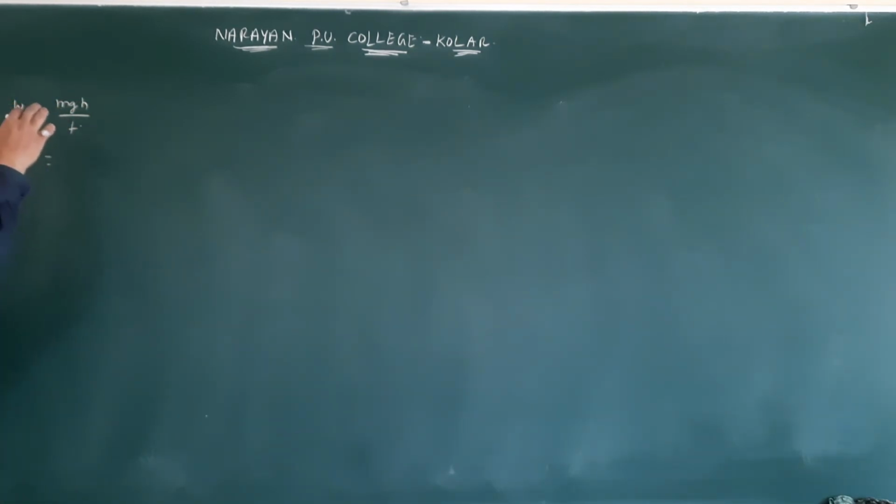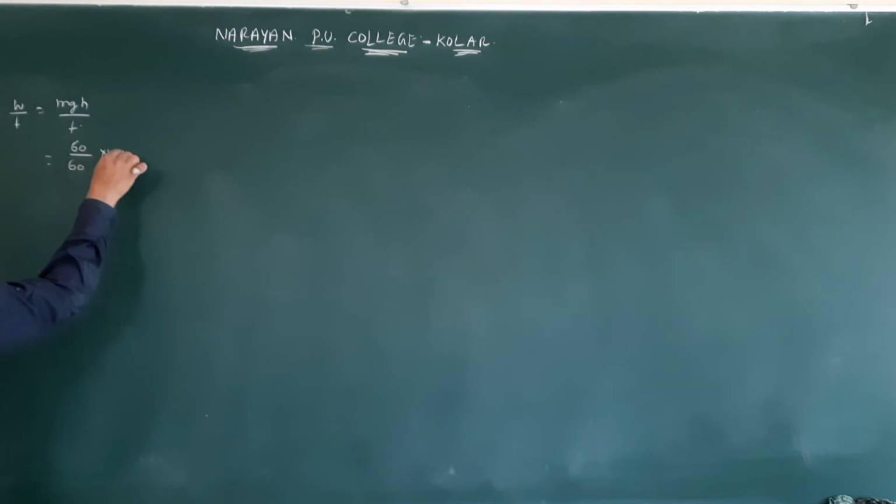Mass, how much they give? 60 kg. Per time, 1 minute means 60 seconds. g is 10, into what height? 40. So that is a simple question.